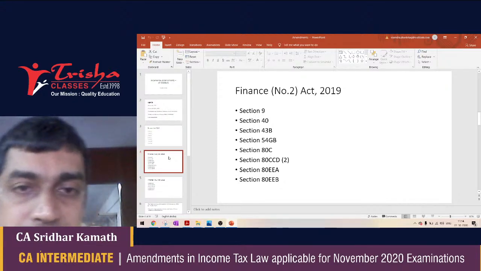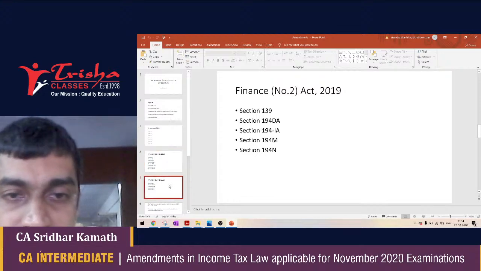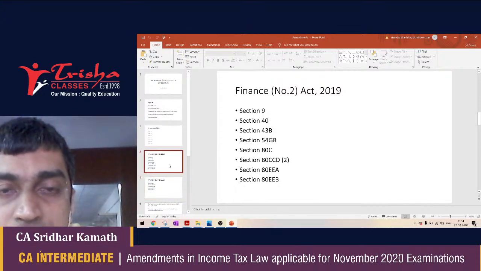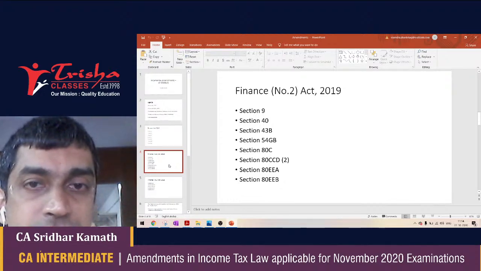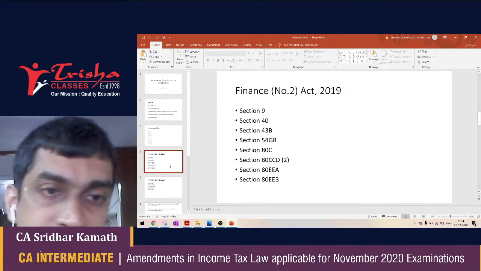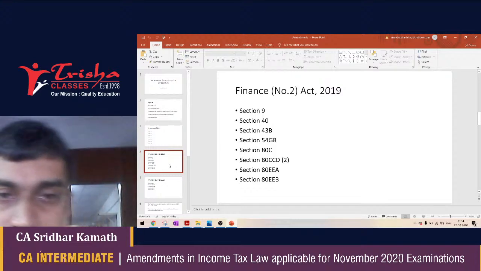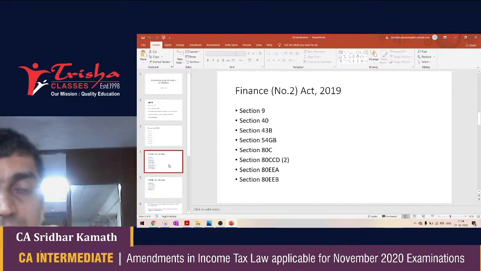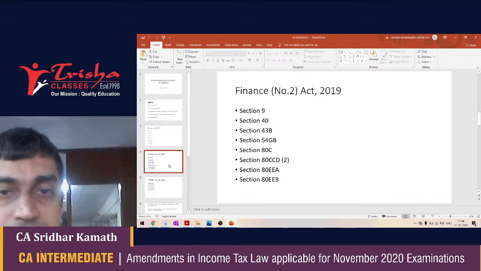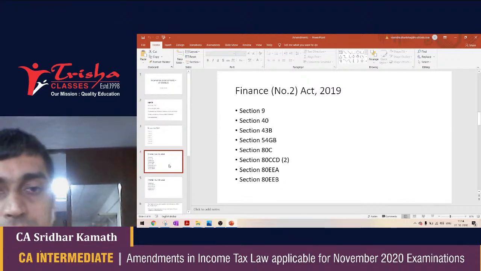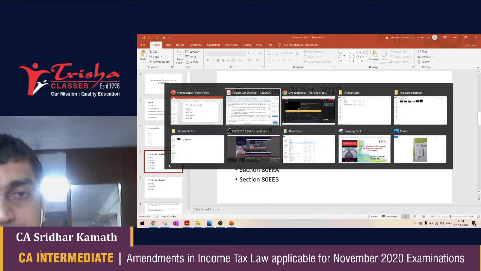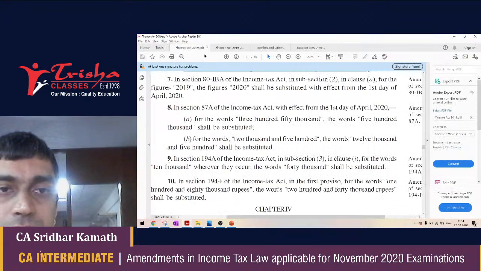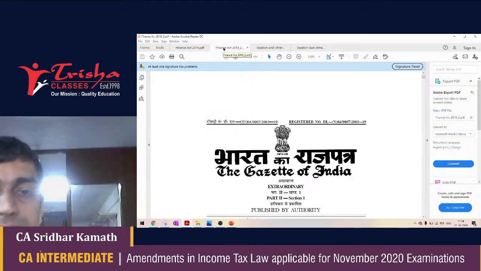The amendments are listed in front of your screen. In fact, I am having two screens for the amendments that were done by the Finance Bill Number 2 of 2019, presented in July 2019. Let me once again go to the PDF document, the Finance Number 2 Act of 2019, so as to explain to you the changes that have taken place. Here we go.